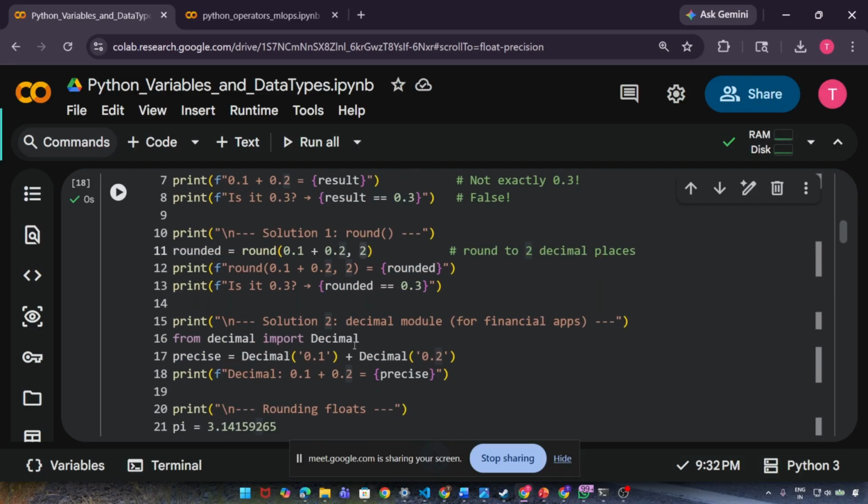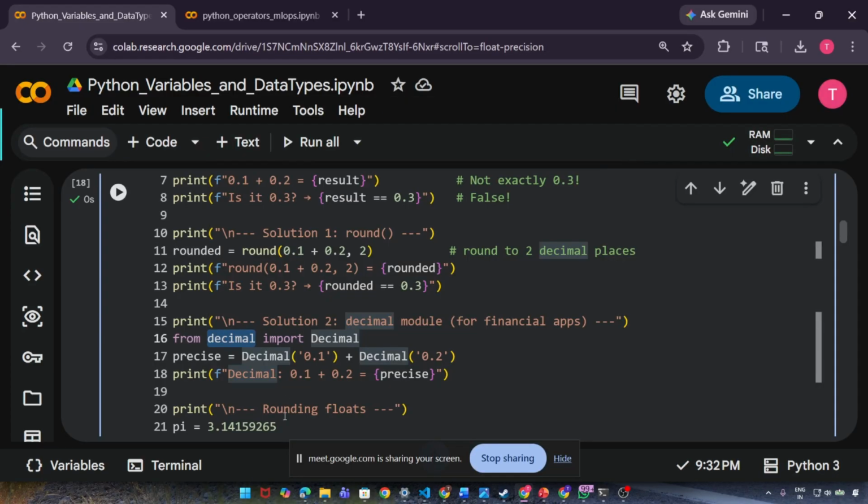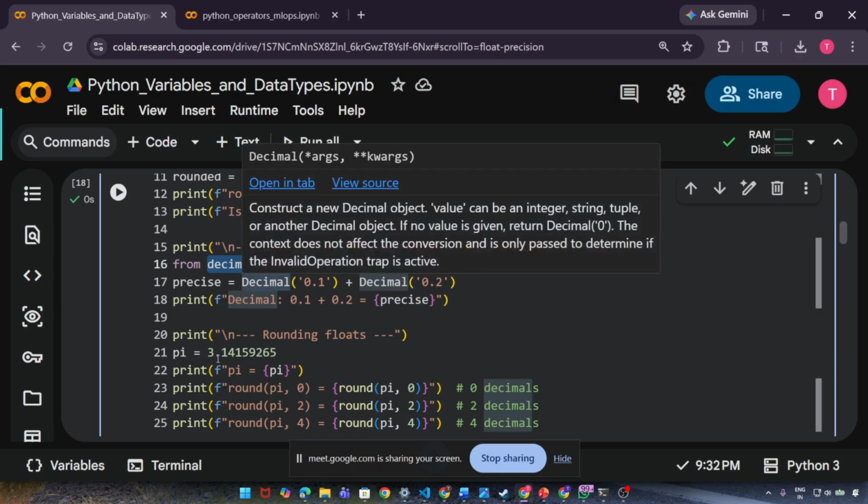All right. What you can do, like for finance or final applications, you can do it like this. You can call from decimal import Decimal. So decimal is one library available inside Python. If you want, you can use that to convert these numbers into decimals. Then it can do the job.